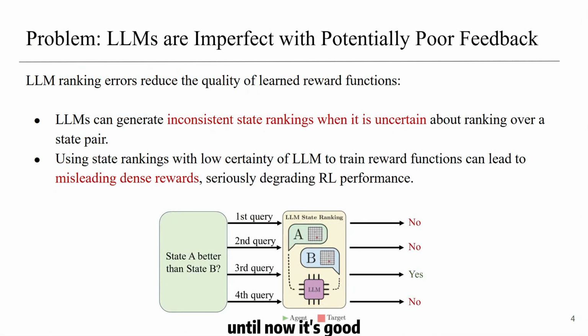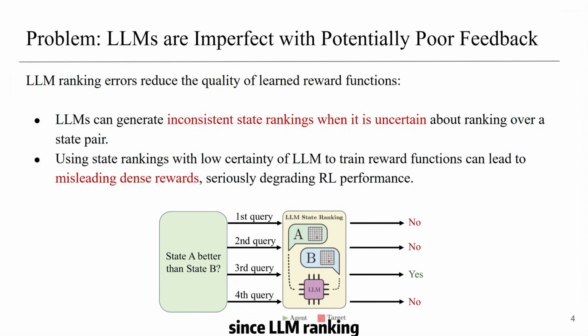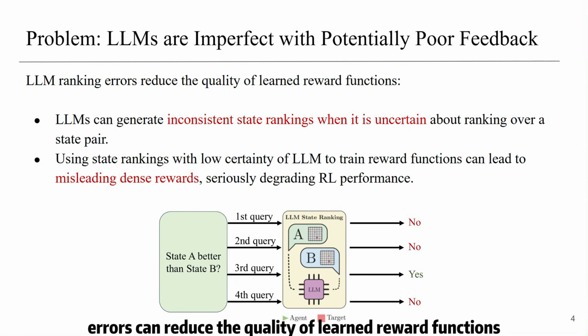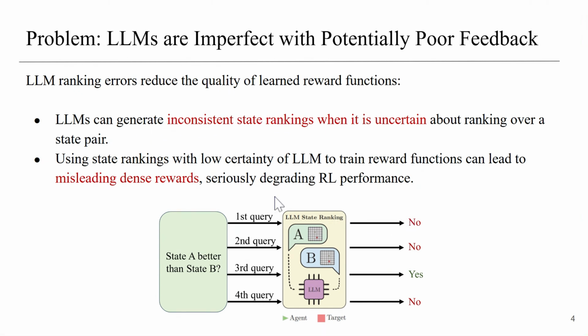Until now, it's good. However, there is still one critical problem. LMs are imperfect, with potentially poor feedback, since LM ranking errors can reduce the quality of learned reward functions. When the LM is uncertain about a ranking over a state pair, it can generate inconsistent state rankings, like in this figure.